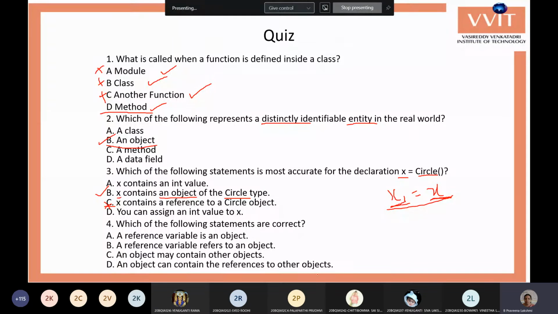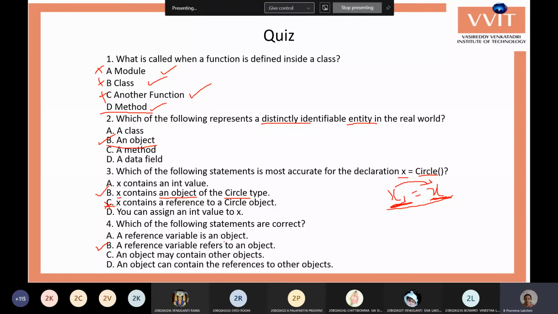B, ma'am. B. Good. Okay. So B is the correct answer. A reference variable refers to an object. This is a reference variable, and it refers to an object. This variable refers to this object. A reference variable is not an object.